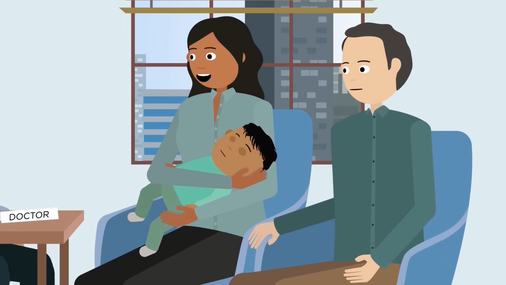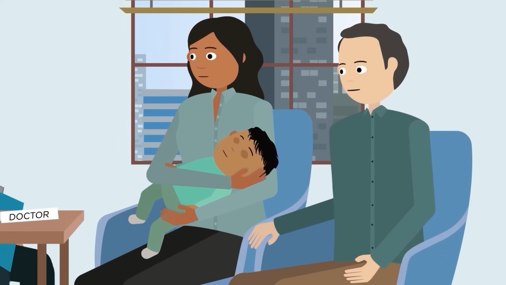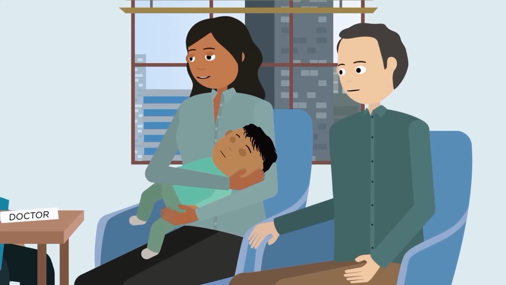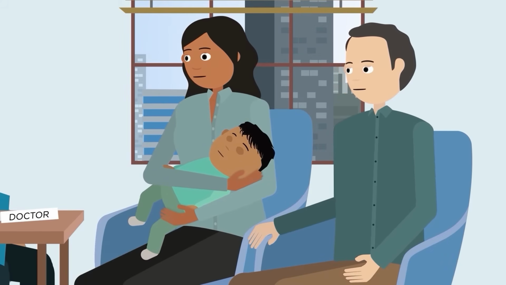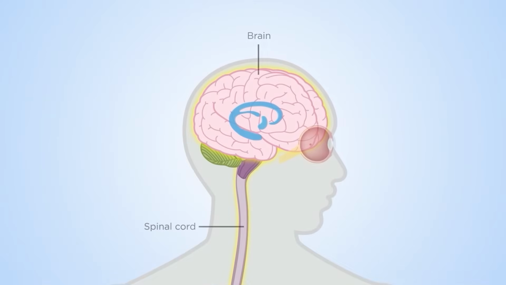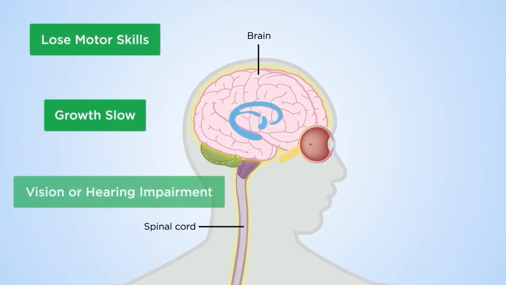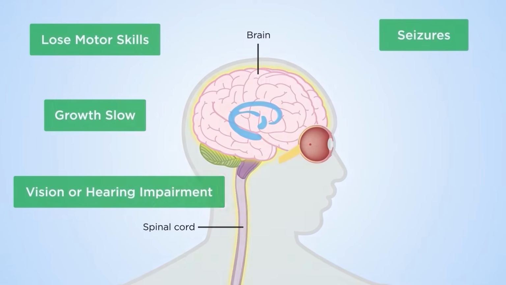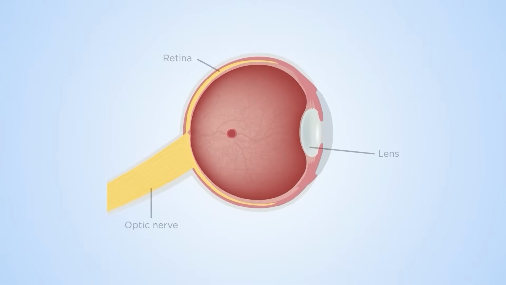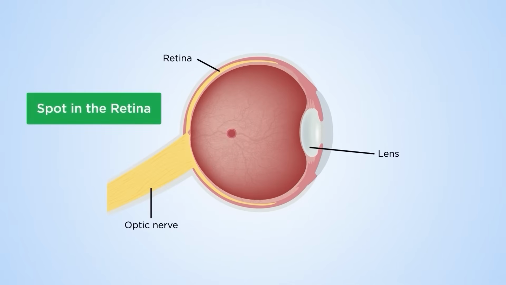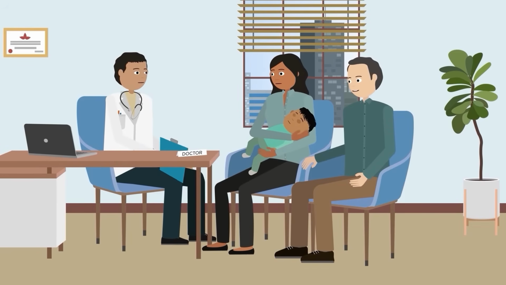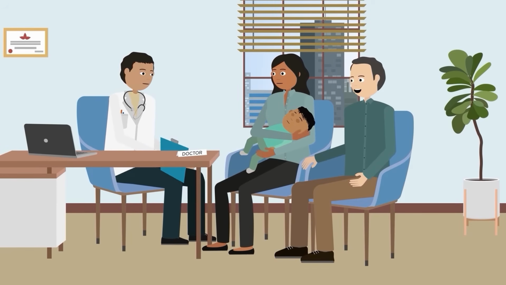Our son can no longer sit or crawl and has developed an exaggerated reaction to loud sounds. Are these typical symptoms? Yes, these diseases affect the brain and the spinal cord. Children gradually lose motor skills, their growth slows, and they can develop vision or hearing impairment. Later, seizures may occur. A characteristic symptom of Tay-Sachs is the development of a macular cherry red spot in the retina. Our son's development stopped at 6 months and has been regressing.